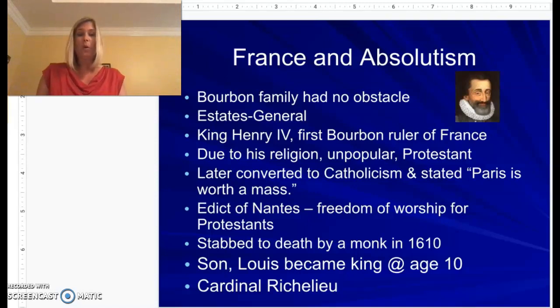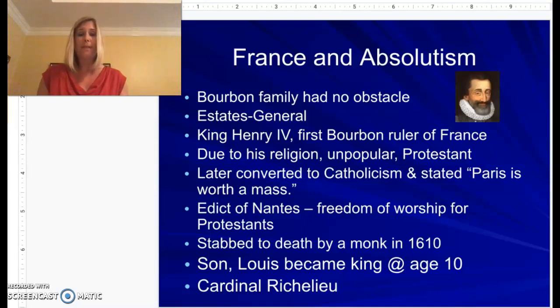Well, he's going to make a decision about this. It says on your little 1 underneath A that he later converted to Catholicism and stated the quote, "Paris is worth a mass."